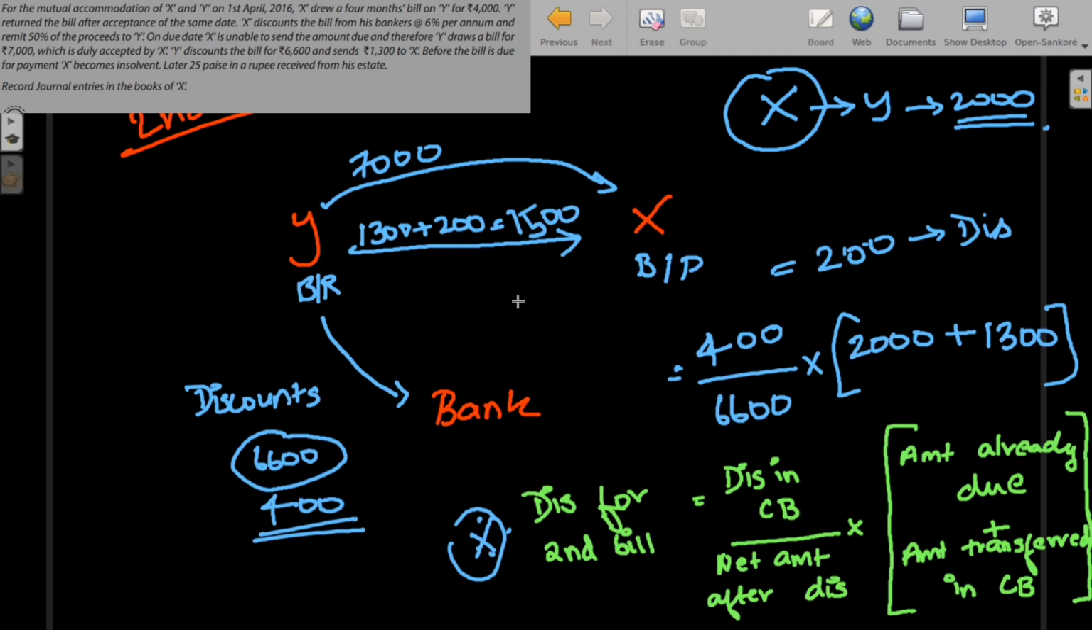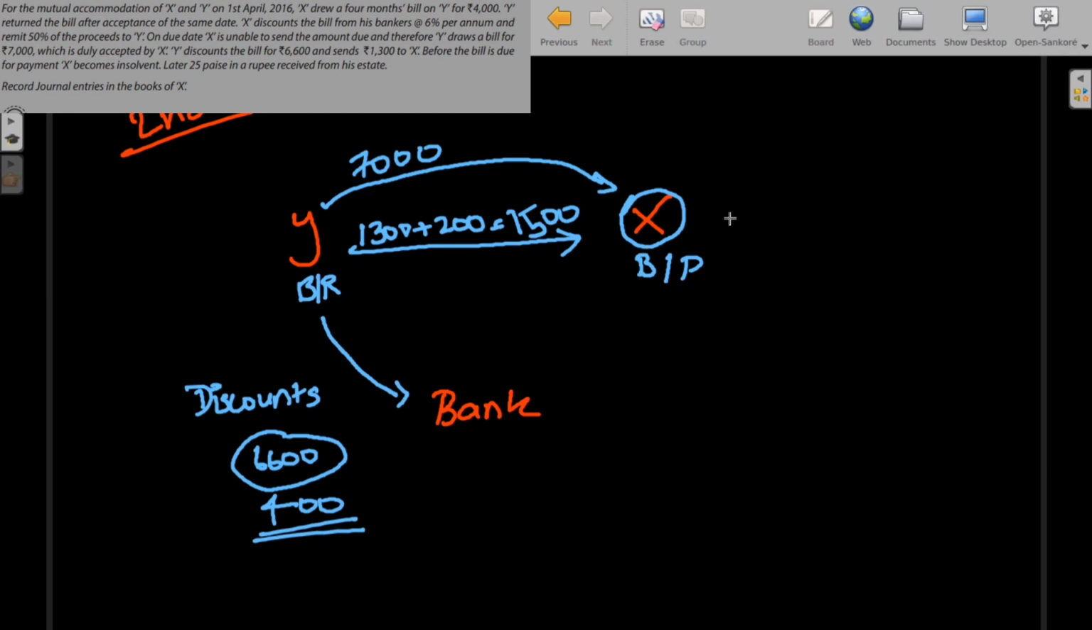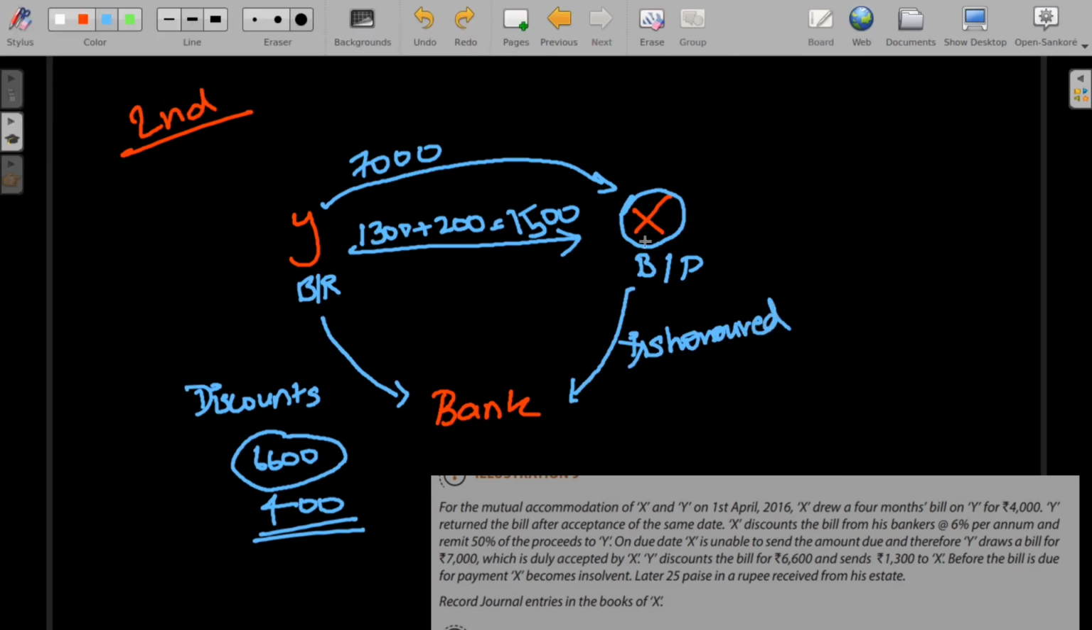Now they have said that before the bill is due for payment, X becomes insolvent. Later 25 paisa in a rupee from his estate was received. As X is insolvent now, he wouldn't be able to pay the amount of Y to the bank. This means that X has dishonored the bill. So the amount of 7,000 which X has to pay Y as bills payable and has to remit that amount to the bank has now been dishonored.